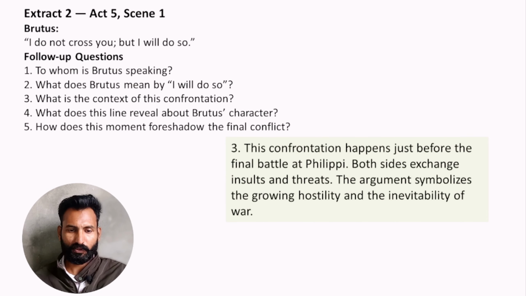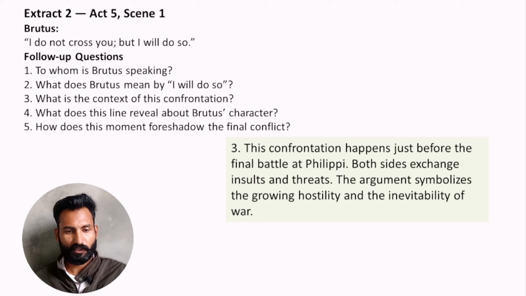Next question: what is the context of this confrontation? This confrontation happened just before the final battle at Philippi. Both sides exchange insults and threats. The argument symbolizes the growing hostility and inevitability of war.